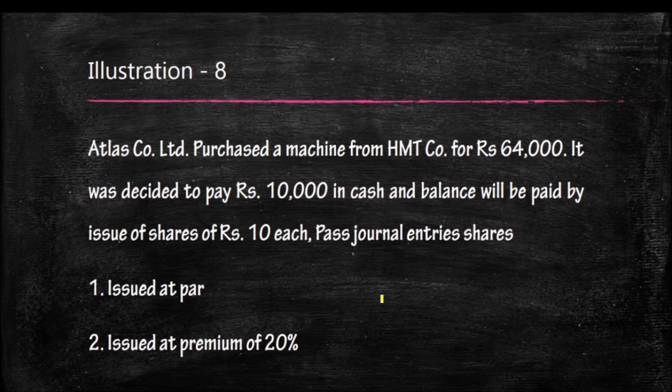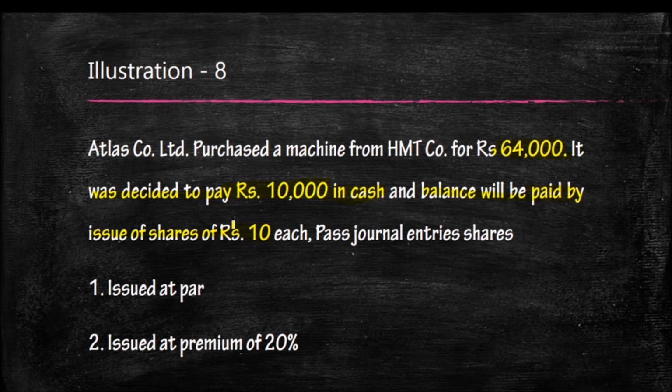Atlas Company Limited purchased a machine from HMT Company for 64,000. So who is the vendor? HMT Company is the vendor. And they immediately paid rupees 10,000 in cash, and the remaining balance will be paid by issuing shares of rupees 10 each. Balance will be paid means 54,000 will be paid by issuing shares of rupees 10 each.